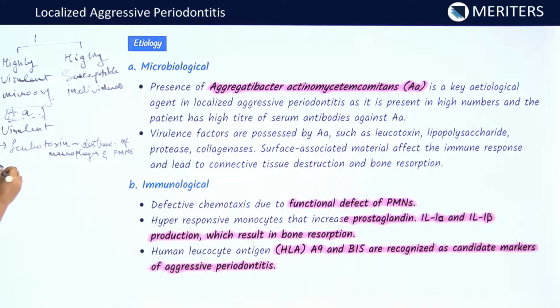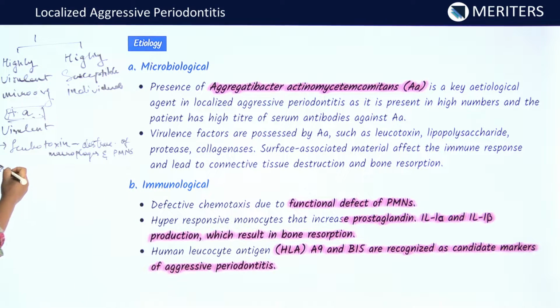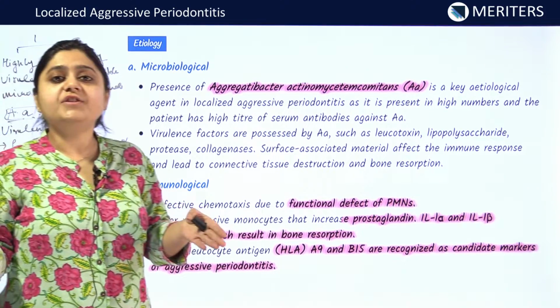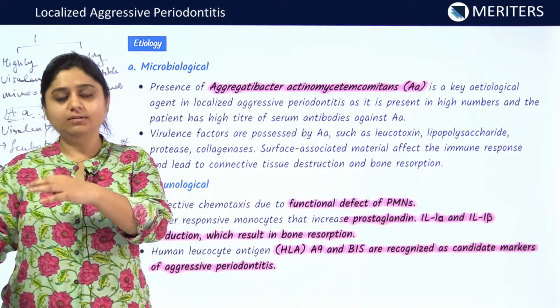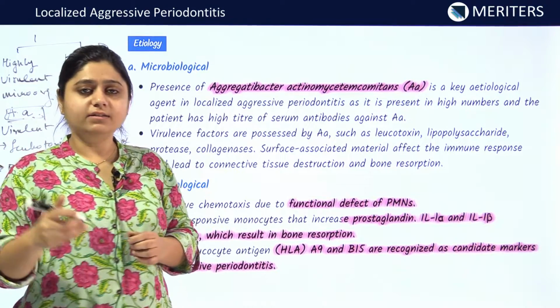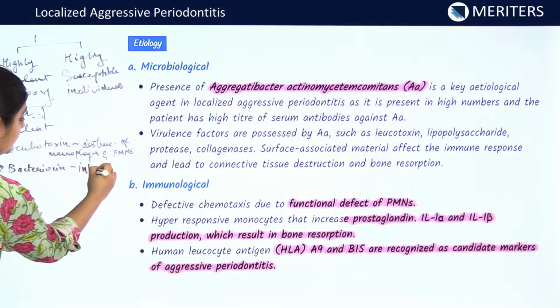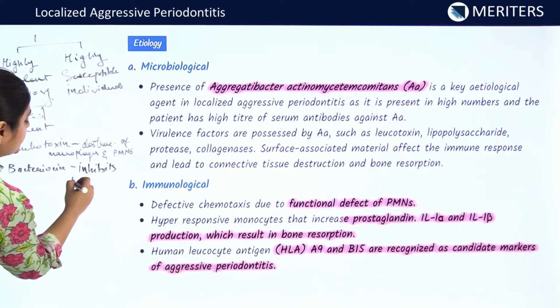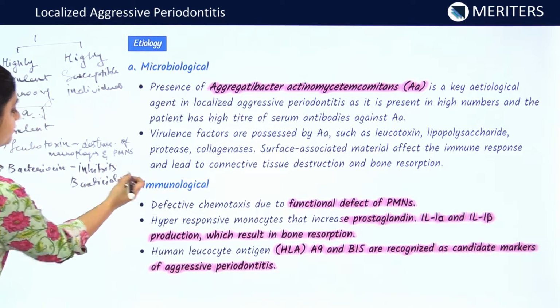The second virulent factor which is responsible for causing the destruction is bacteriocin. This bacteriocin inhibits the beneficial species in the host and thus causes an increase in the colonies of Aggregatibacter actinomycetemcomitans.